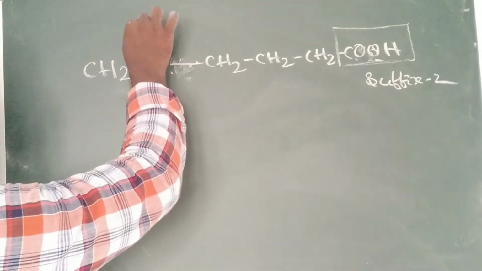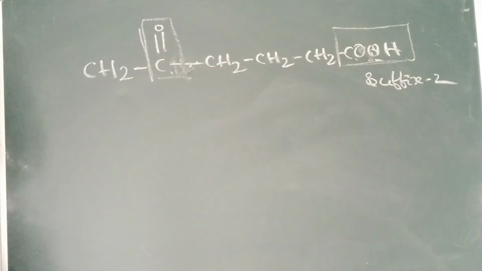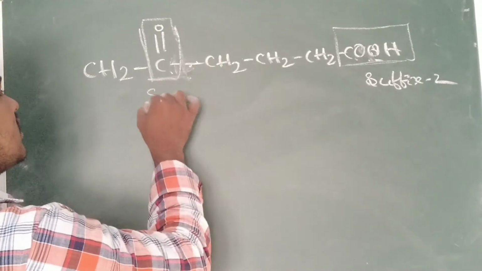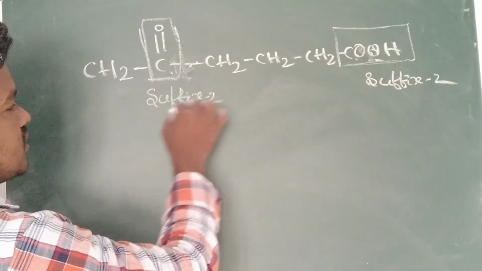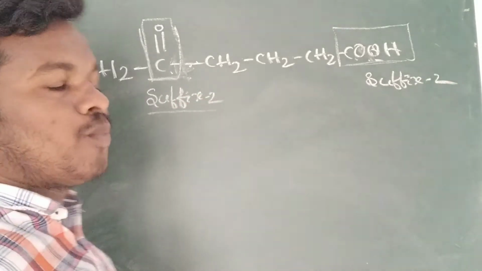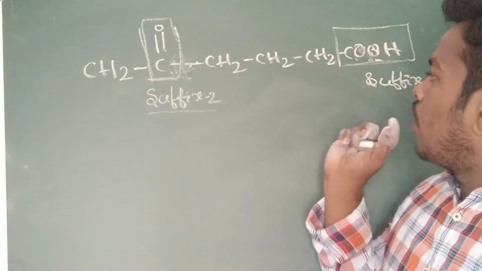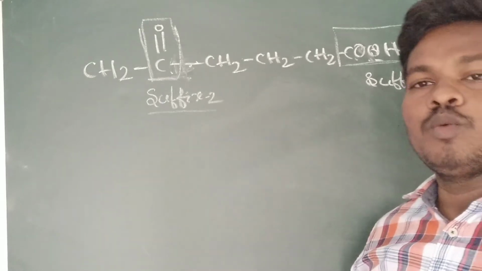Suffix 2. So next one, what is the next one? Here also RC double bond O, RC ketone is presented. So this is also suffix 2. Two suffixes are presented. Whenever the organic compound contains two suffixes, only one we have to take as a suffix, the other will change into a prefix.